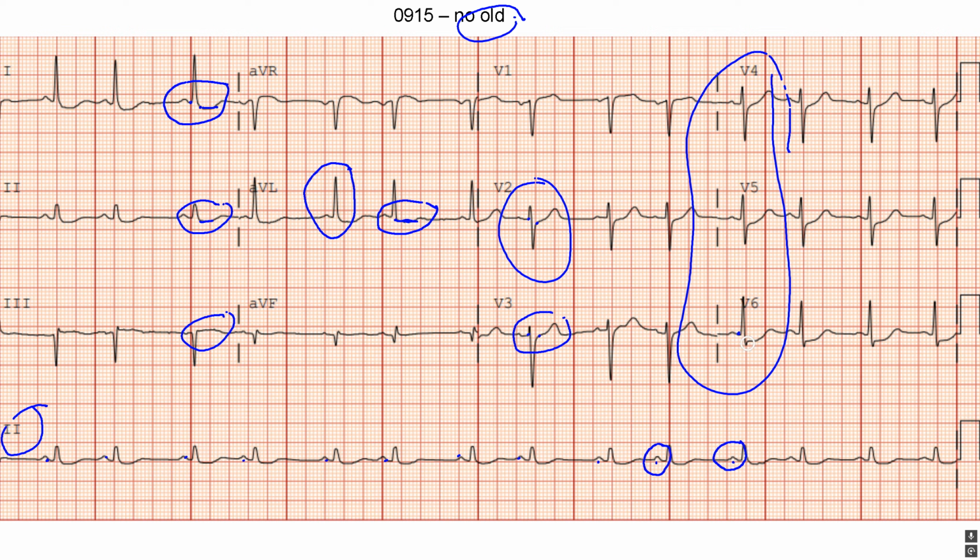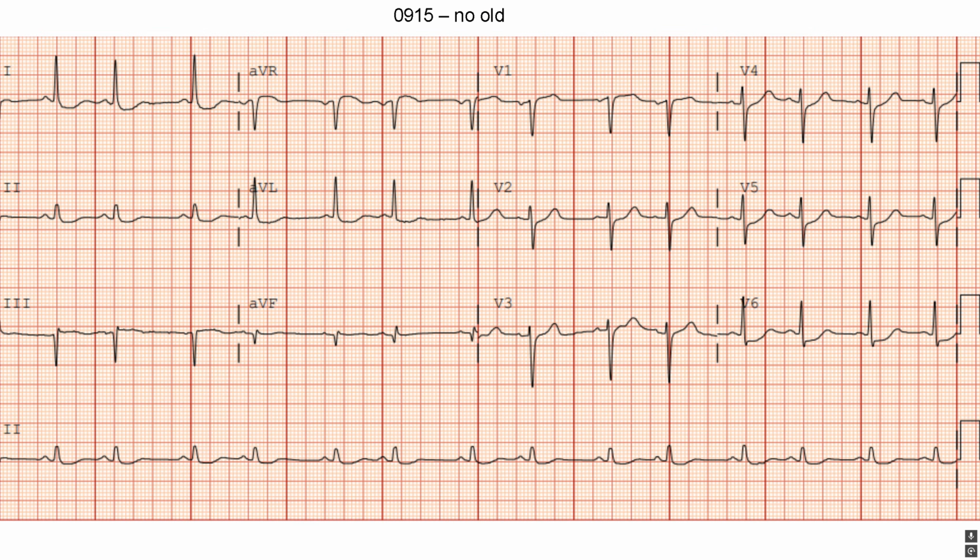Here's the PR segment. There's the J point, maybe 1.5 to 2 millimeters depression, and again, linear to the ST segment. Same issue here in V5. And again, it's pretty close, but it looks like we might have a T-wave in V1 bigger than V6. Again, all of these things don't qualify for an infarct. They're all non-specific signs, but in the setting of acute coronary syndrome, they should be highly concerning.